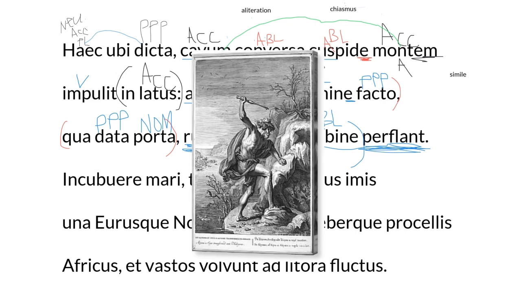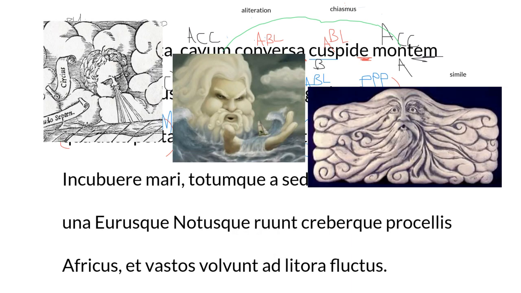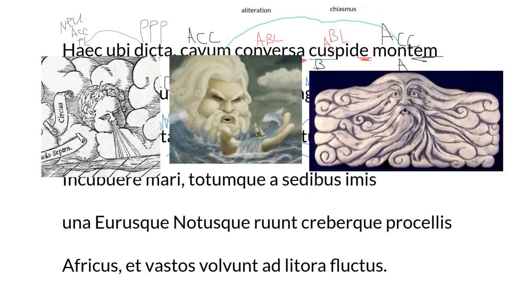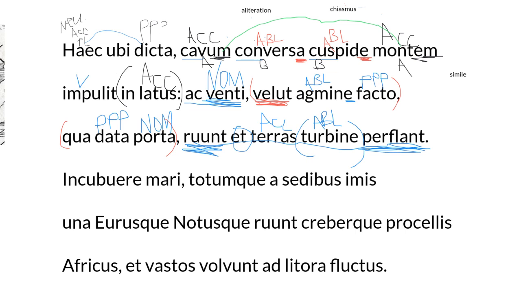So check out this picture. It's a little creepy, but it gives you an idea. Here's Aeolus with his scepter in his hand, his turned tip that we talked about earlier. And here's the port given in the side of the mountain. And he's hitting it, creating this port. And see these like little faces in here? They're a little creepy. Those are supposedly the winds that are going to rush out over the lands here in just a second. And the winds are always depicted in many different, very comical ways sometimes, but usually it's just a face blowing. And so you can see like here, and this one is where he's holding the ship and he's blowing it. And then here is actually a terracotta frieze from antiquity indicating the winds blowing over the seas. Nice personification.